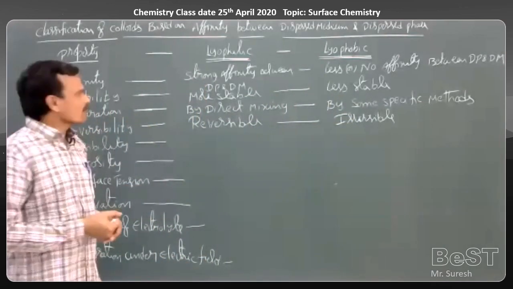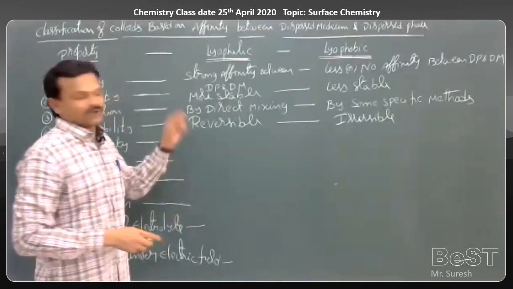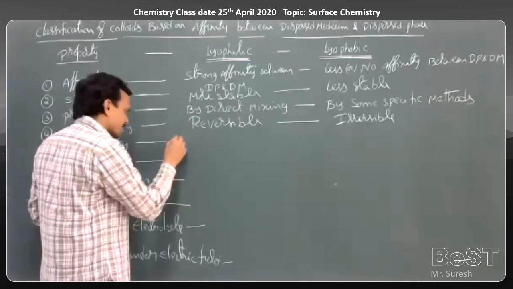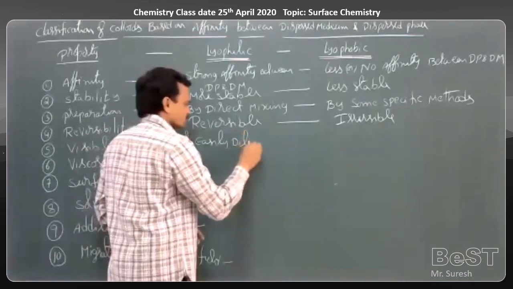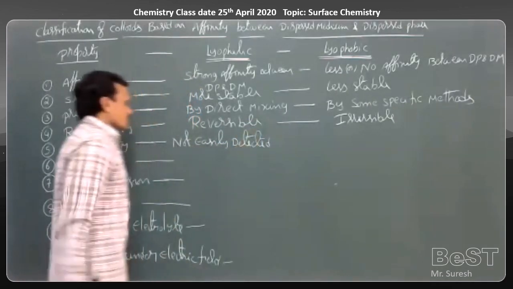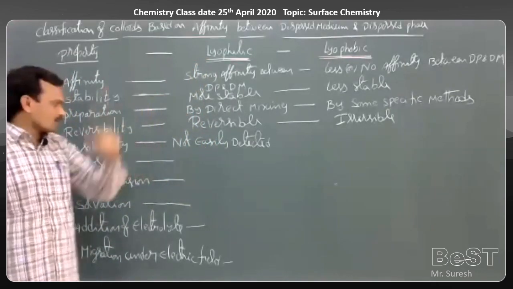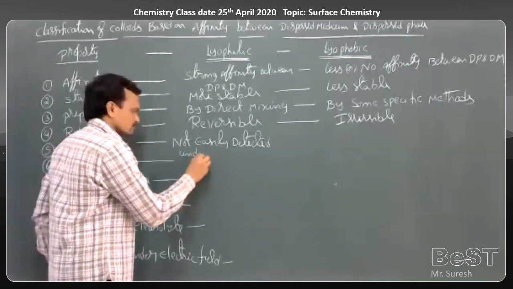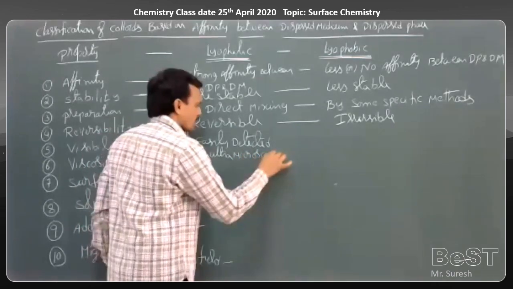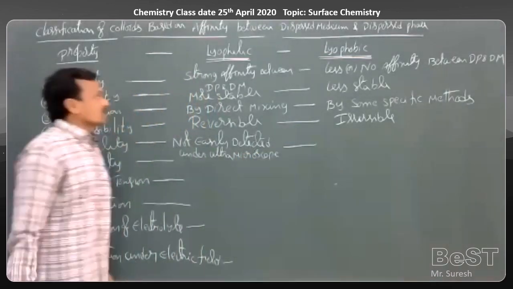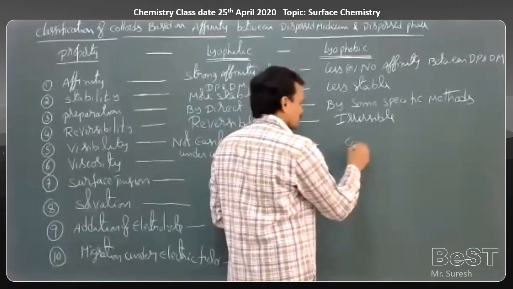Visibility. The particles of lyophilic colloids are not easily detected under an ultramicroscope, whereas lyophobic particles can be detected easily.